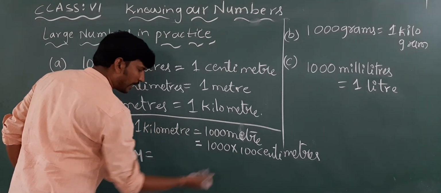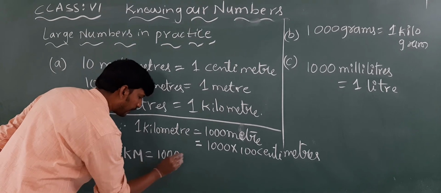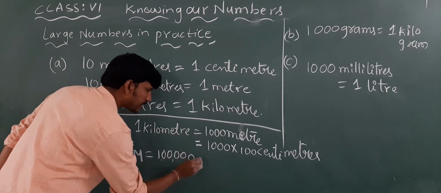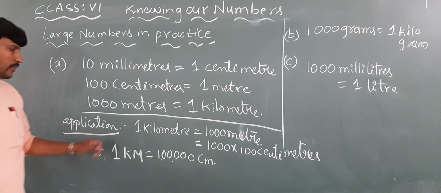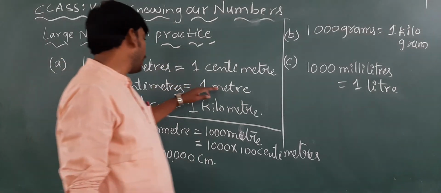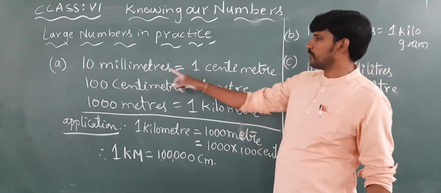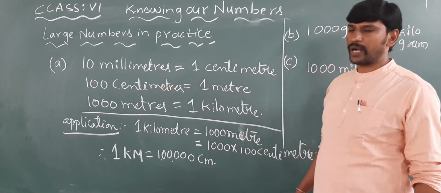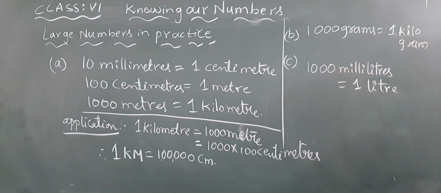How many zeros are there? 5 zeros. That is 1 lakh centimeters. So like that we will convert 1 meter in terms of millimeters, kilometers in terms of millimeters. This is a conversion. Please note down all this.